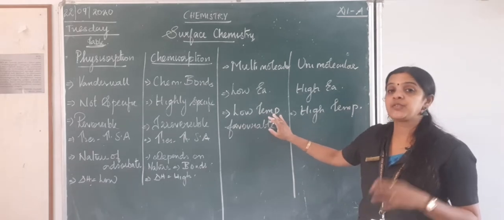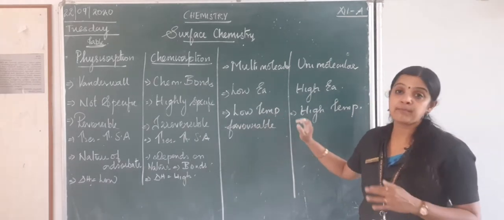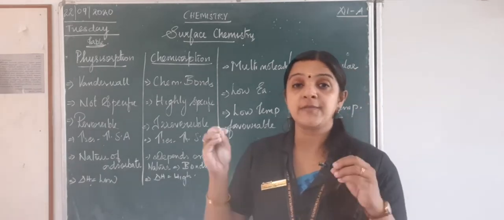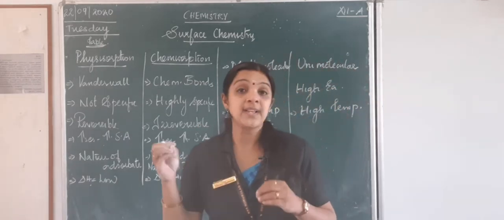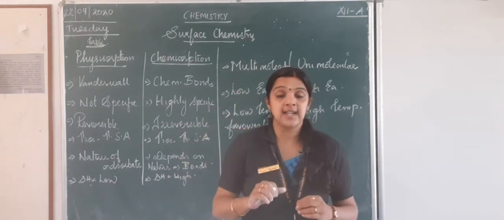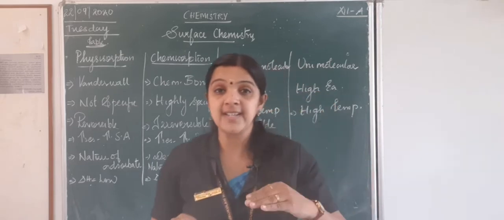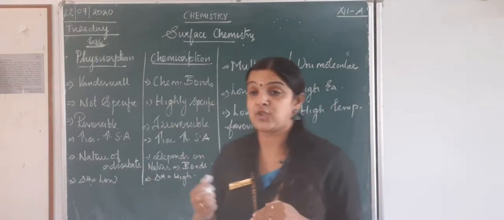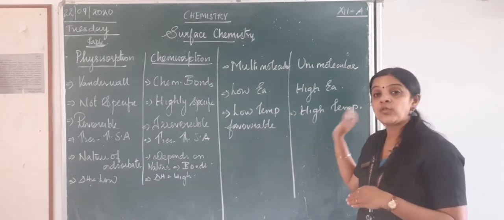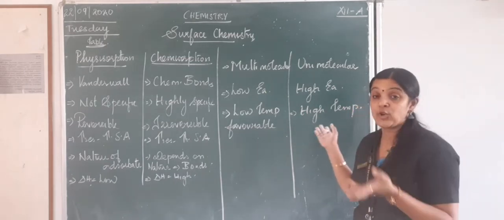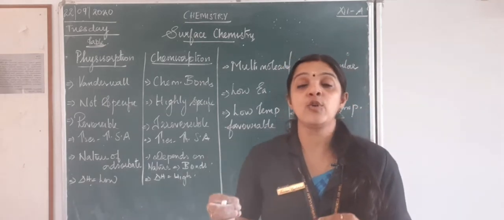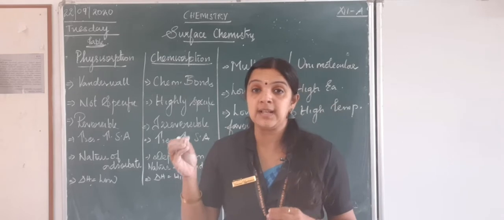Now physical adsorption can also take place at low temperature. When I say favorable, it means only at low temperature physisorption occurs. When it becomes a high temperature, the physisorption actually decreases. That is, physical adsorption decreases with the increase in temperature. It is vice versa here. Chemisorption occurs only at high temperature. At low temperature it does not happen at all because that involves a formation of chemical bonds.